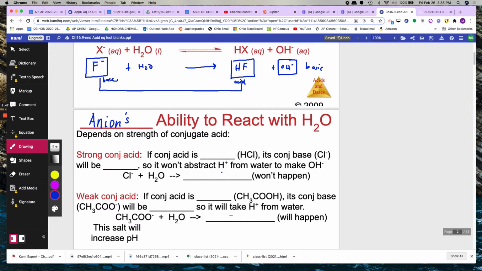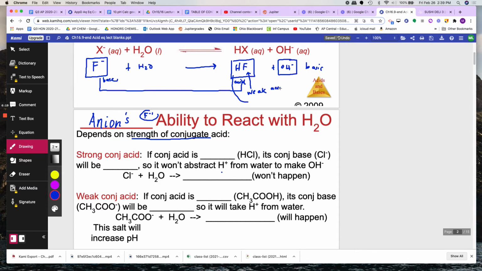What you have here, F minus, is an anion. Anions are negative ions. An anion has the ability to react with water, and its ability to react with water depends on the strength of the acid. Here, the conjugate acid is HF. The acid has to be a weak acid, which means it really, really wants to keep the H. It's a weak acid, which means the F minus wants to keep the H plus.